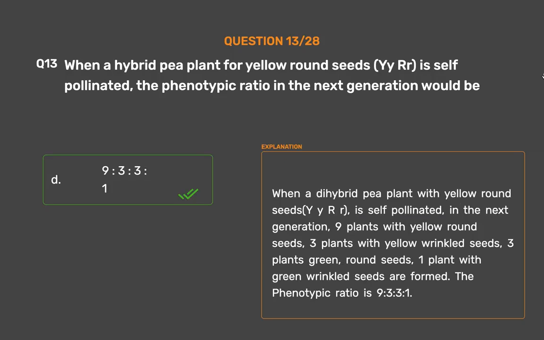9:3:3:1. When a dihybrid pea plant with yellow round seeds, YyRr, is self-pollinated, in the next generation, 9 plants with yellow round seeds, 3 plants with yellow wrinkled seeds, 3 plants with green round seeds, and 1 plant with green wrinkled seeds are formed. The phenotypic ratio is 9:3:3:1.